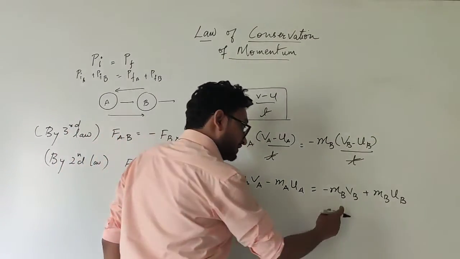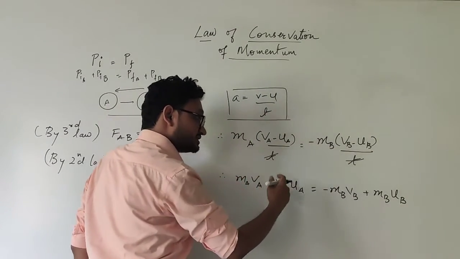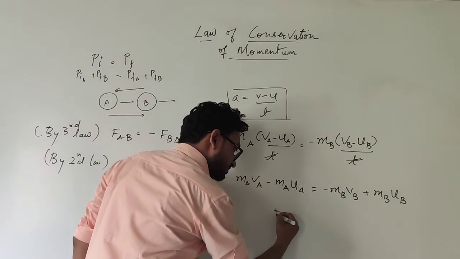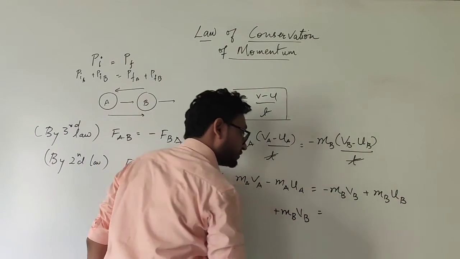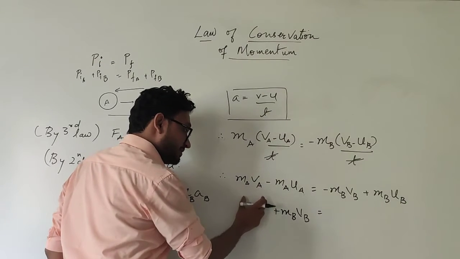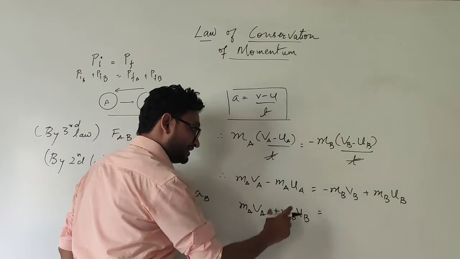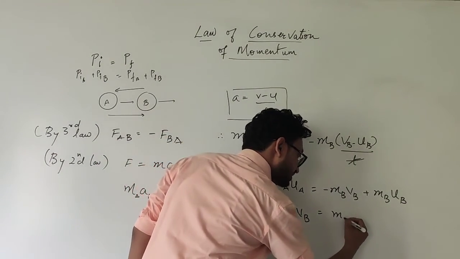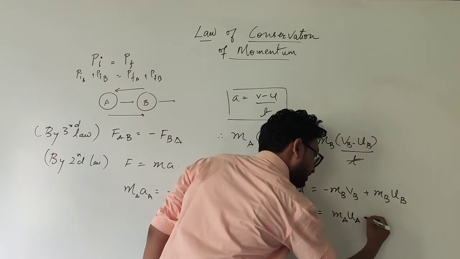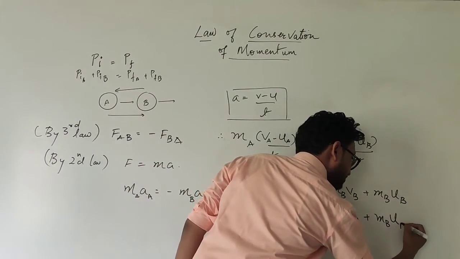Now we take this minus m_B v_B on this side, which becomes plus m_B v_B, is equal to, keeping this m_A v_A as it is, and taking this minus m_A u_A on that side, it becomes plus m_A u_A plus m_B u_B.